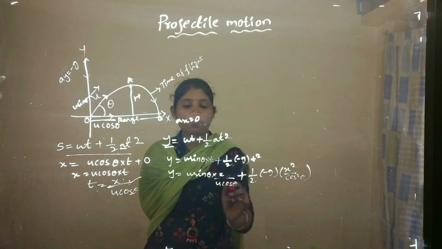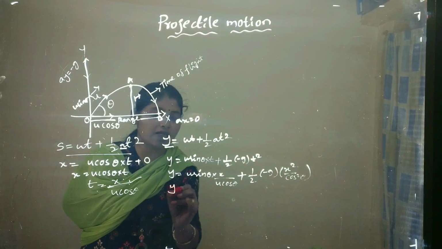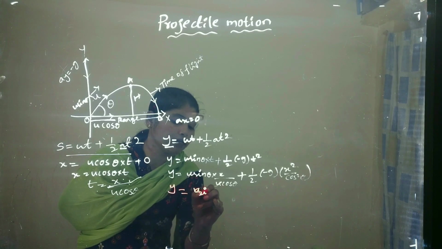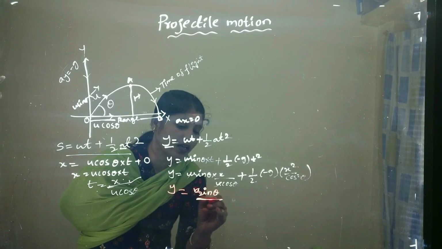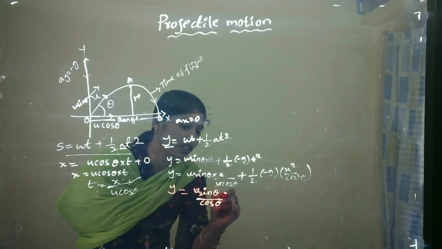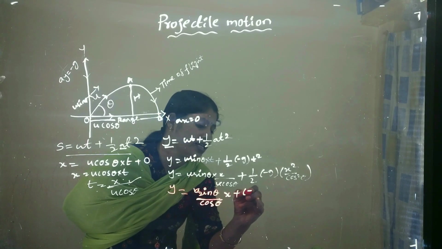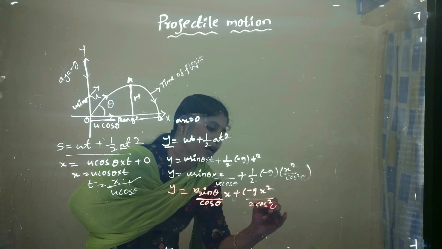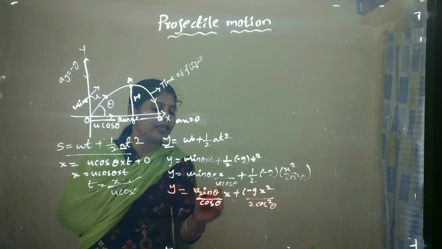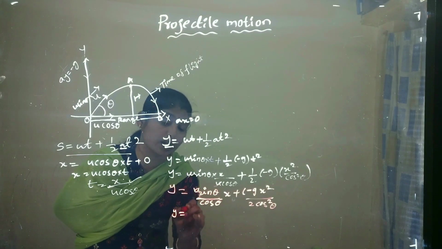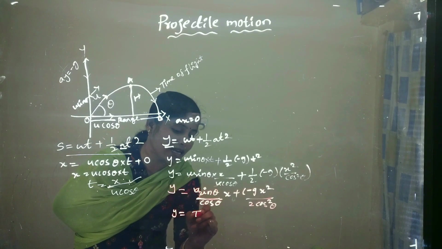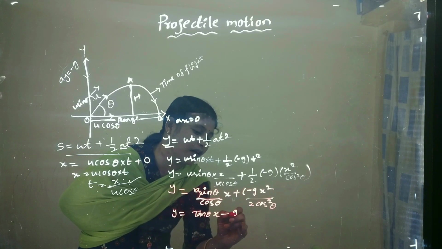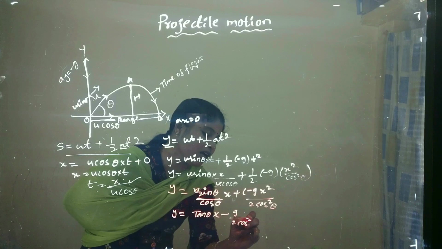So from this finally we can write y = u cancels, remaining sin θ / cos θ into x, minus g x² / (2 u² cos² θ). Clear? So from this, sin θ / cos θ = tan θ. We know the trigonometrical ratios, so y = x tan θ − g x² / (2 u² cos² θ).